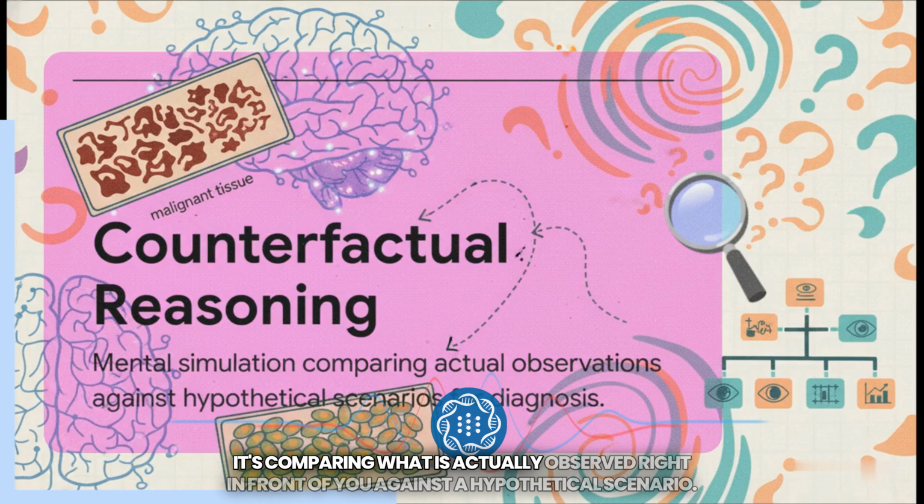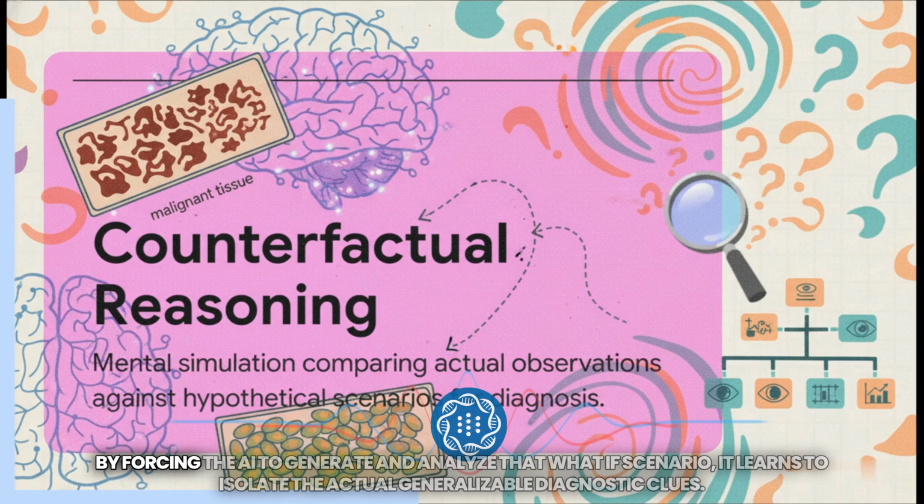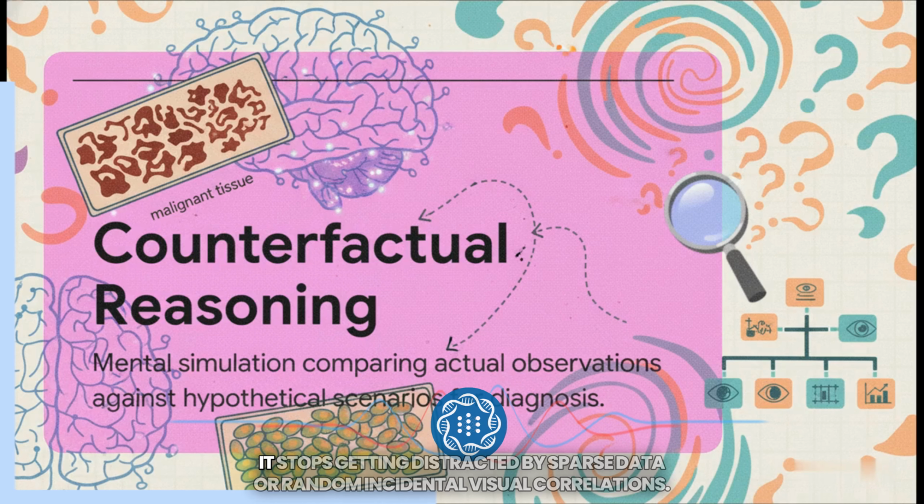It's comparing what is actually observed right in front of you against a hypothetical scenario. It is the AI literally asking itself, okay, what if this tissue were healthy instead of malignant? By forcing the AI to generate and analyze that what-if scenario, it learns to isolate the actual generalizable diagnostic clues. It stops getting distracted by sparse data or random incidental visual correlations.